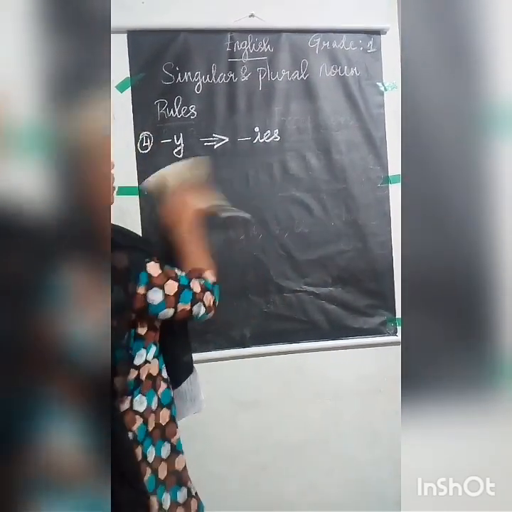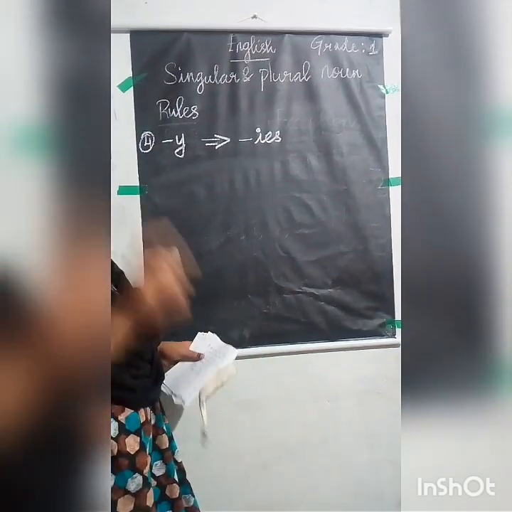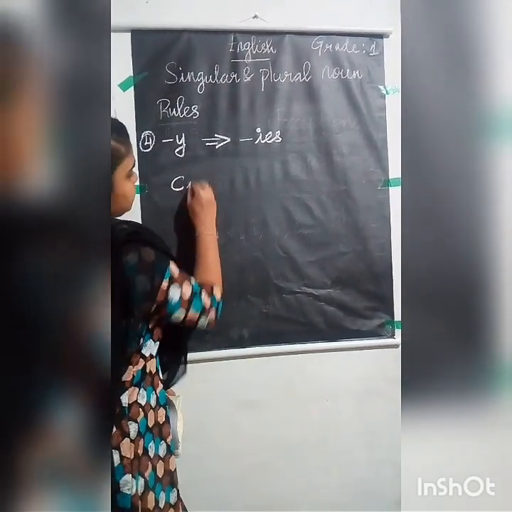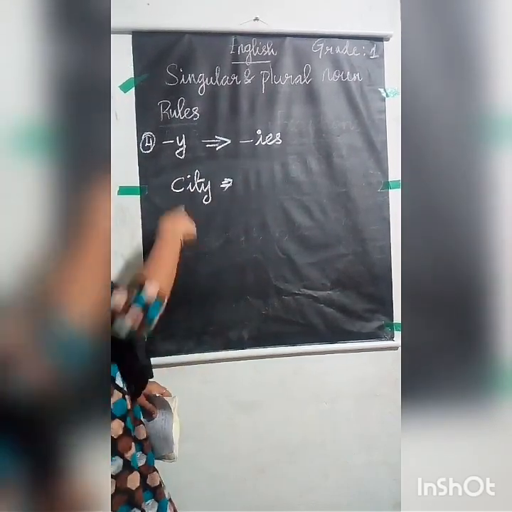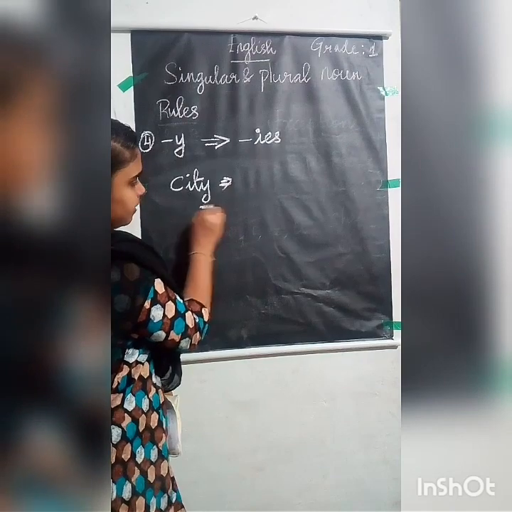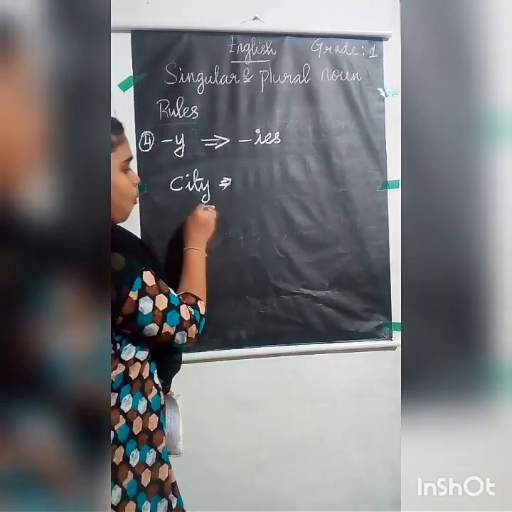Okay, so this rule is for the singular noun. For example, I am giving you one question. City. Okay, city. In this question, the last letter of the singular noun ends in Y.